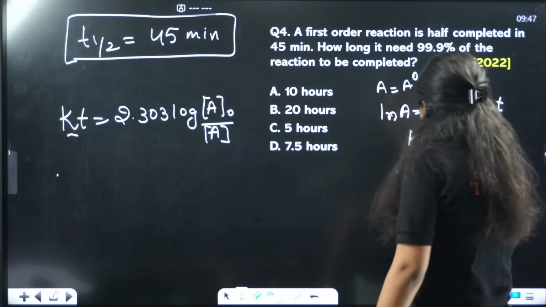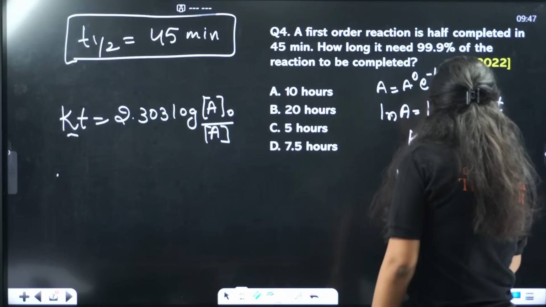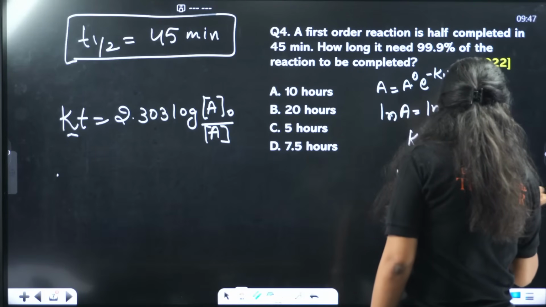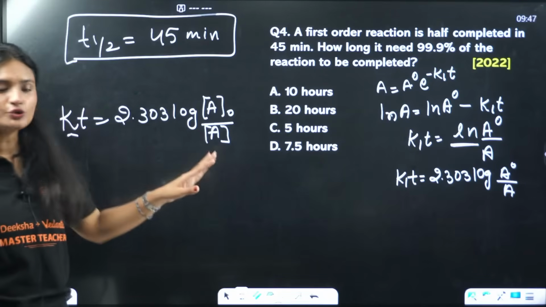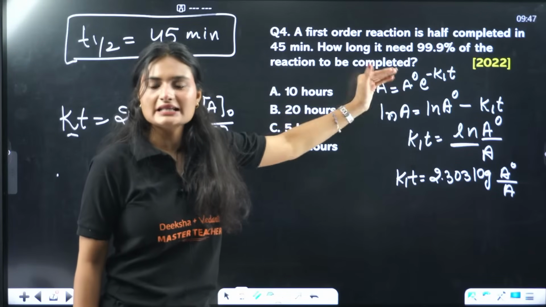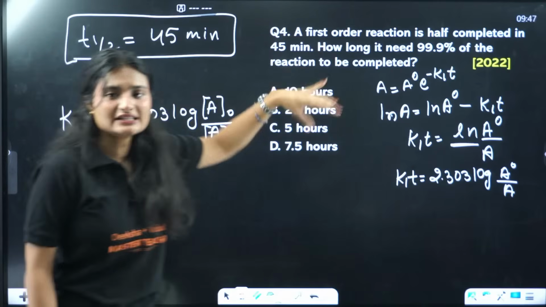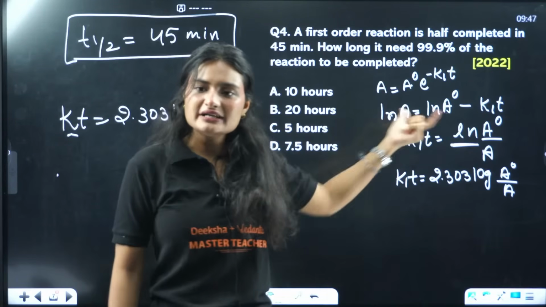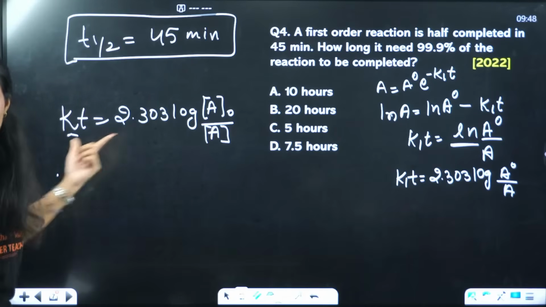So I'll multiply it by 2.303 and it will convert into log. That's a simple way of remembering the formulas when you don't know. Just remember one base formula, and from there you can modify it according to the data that is given.